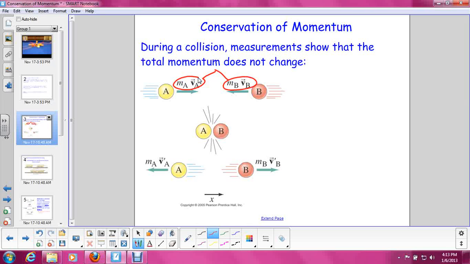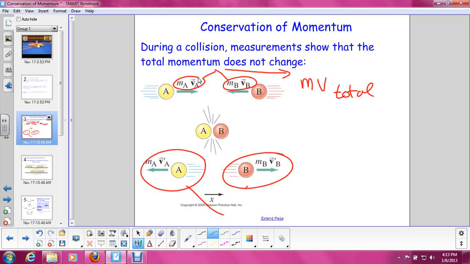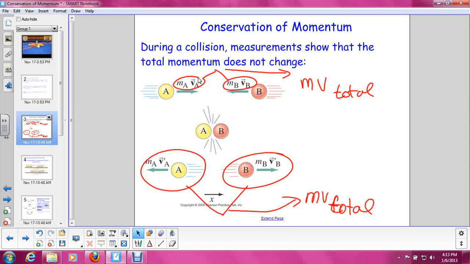And when we add those together, we get a total momentum for before the collision. After they collide, ball A has some new momentum based on its mass and velocity after the collision, and the same with B. And when we add these together, we get a total momentum for after the collision.